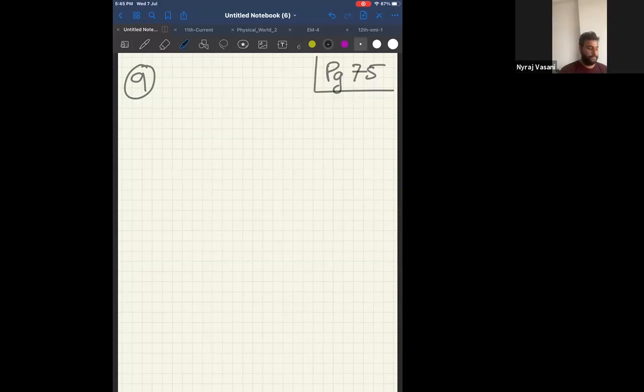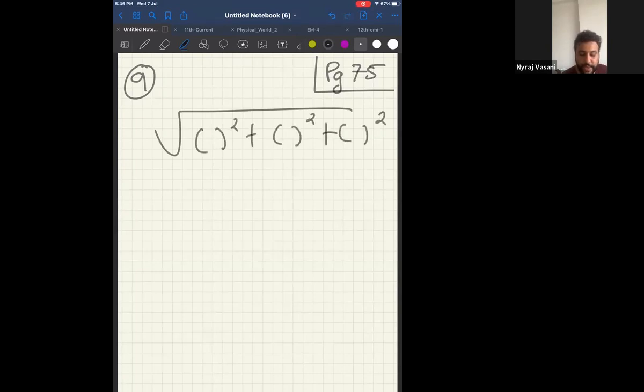Okay, now listen to me. A hall has a dimension 10, 12, 14. That means x, y, z. Therefore, the resultant will be square root of x square plus y square plus z square. Correct? Now, it will be 10 square plus 12 square plus 14 square.